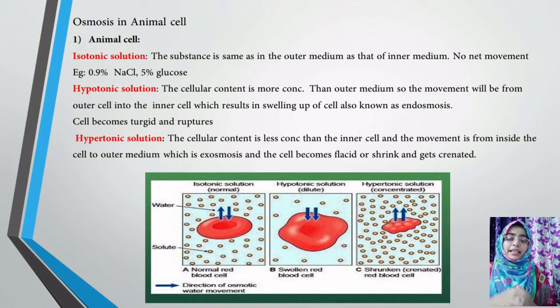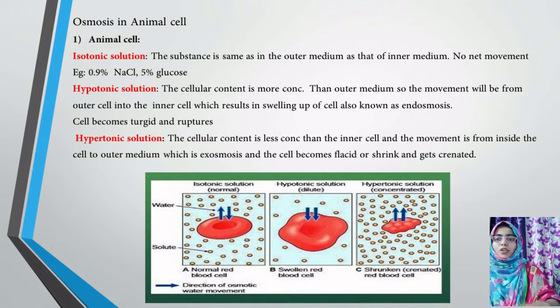And that cell shrinks, becomes flaccid and gets crenated. Crenated is nothing but tightly coiled, like when we fold aluminium foil or fold paper, isn't it? That condition is called the crenated condition.